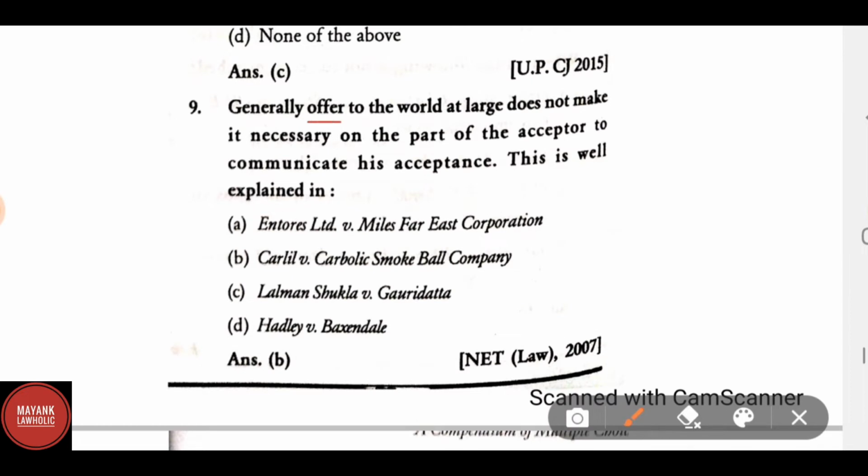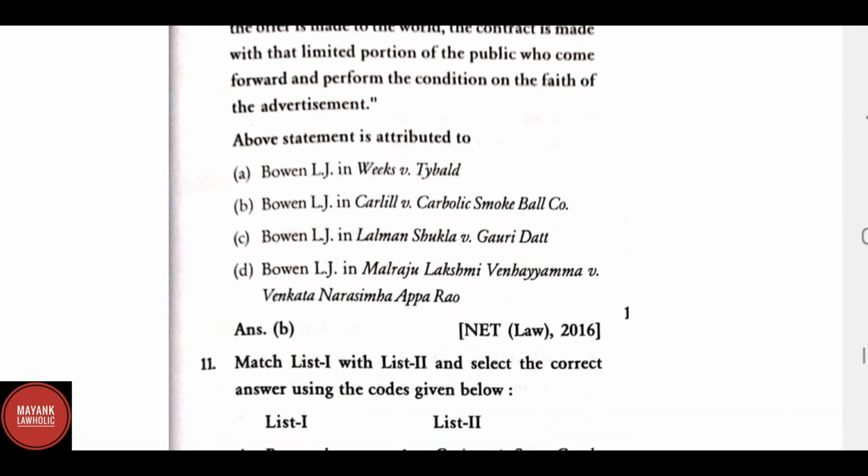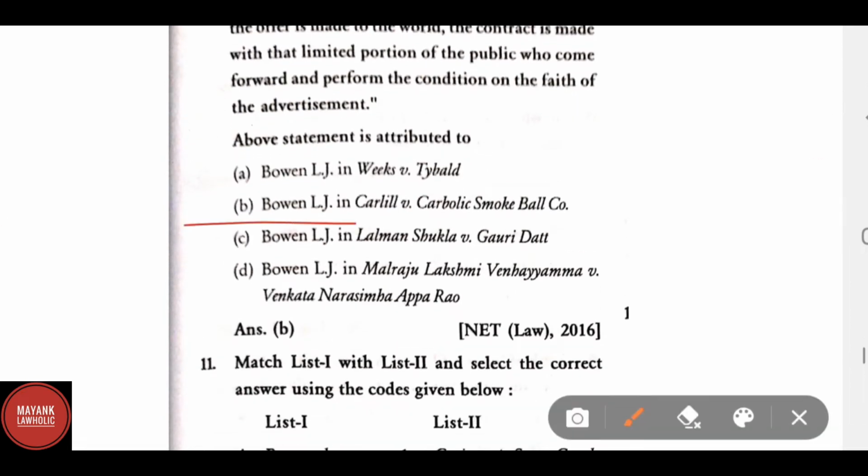A general offer to the world at large does not make it necessary on the part of the acceptor to communicate his acceptance. This is well explained in Carlill versus Carbolic Smoke Ball Company. An offer need not be made to all the world, which is to ripen into a contract with anybody who comes forward and performs the condition. It is an offer to become liable to anyone who, before it is retracted, performs the condition, and although the offer is made to the world, the contract is made with that limited portion of the public who come forward and perform the condition on faith of the advertisement. This statement is attributed to Lord Justice Bowen in Carlill versus Carbolic Smoke Ball Company.